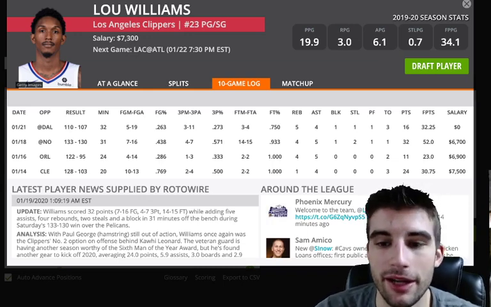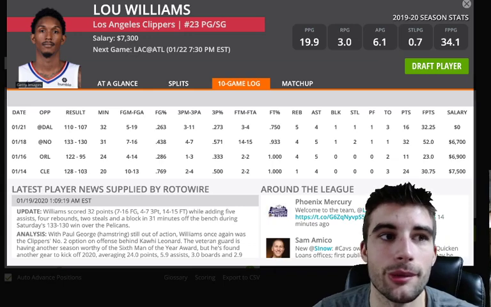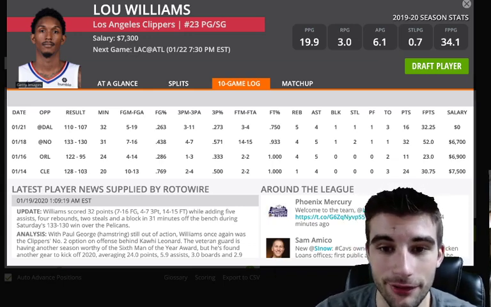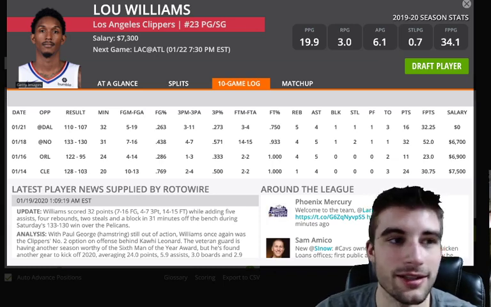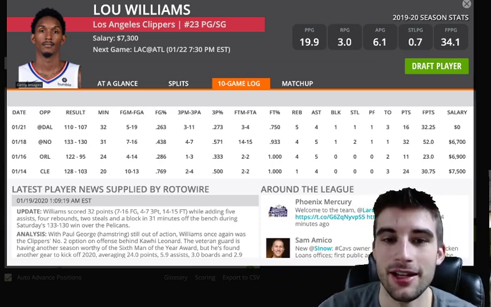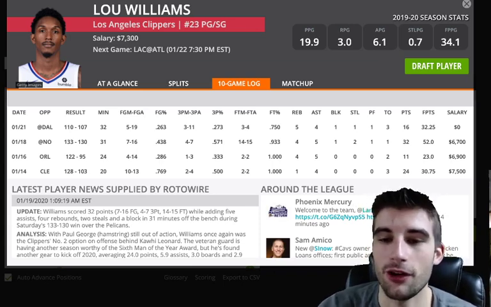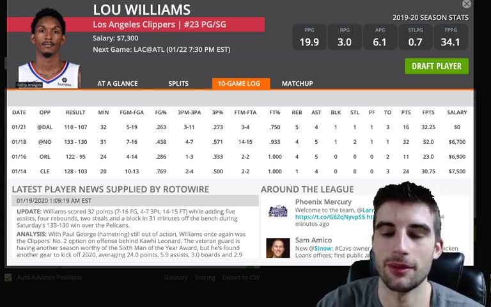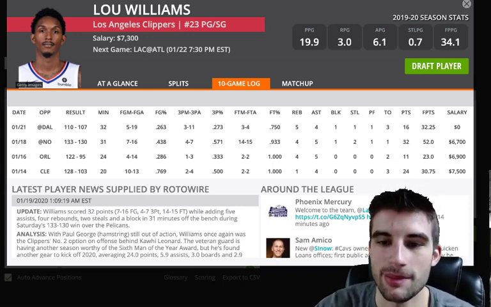If both Kawhi Leonard and Paul George are out, he's got a 34% usage rate and 1.4 points per minute. And if Patrick Beverley's out as well, like all three of these guys, he's got about a 35% usage rate and 1.5 points per minute at 7,300. Great matchup versus Atlanta. He's one of my favorite plays on the entire slate. And if all three of those guys are out, he's an absolute lock button for me. So Lou Williams, definitely someone I want to get exposure to. I think this is an awesome spot for Lou.